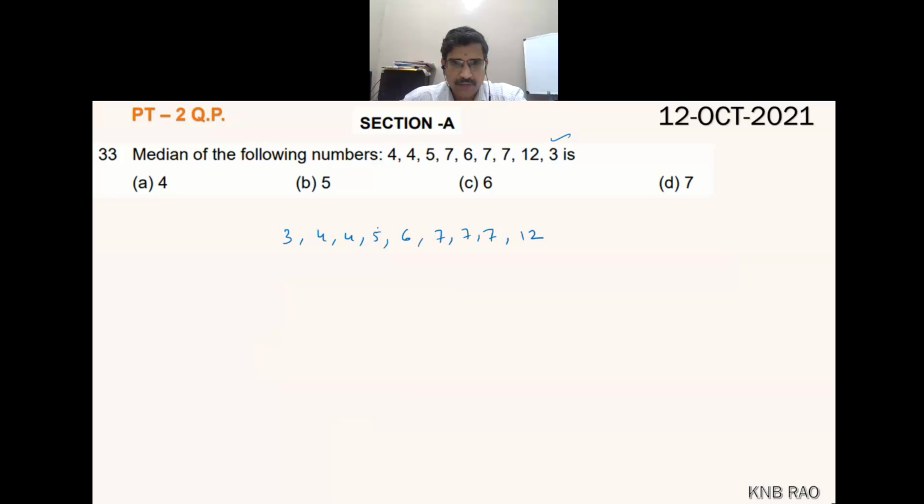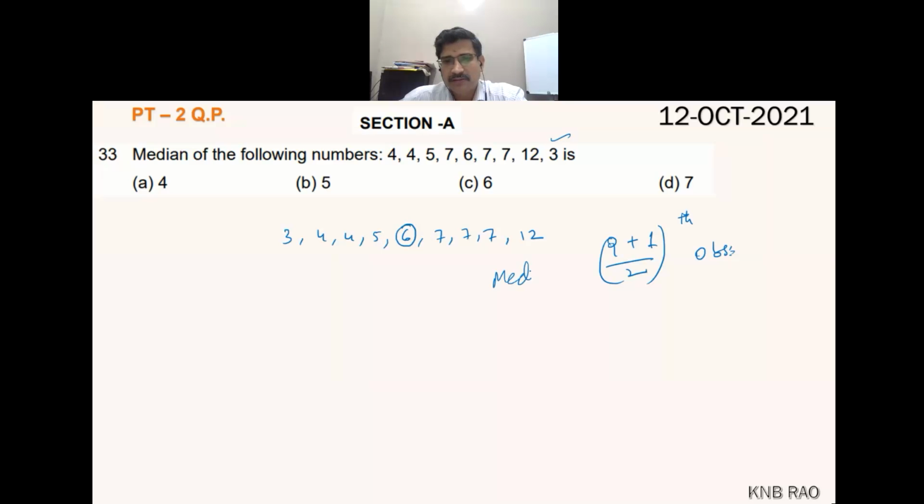Out of 9 observations, the fifth observation is the median. When an odd number of observations are there, then (n plus 1) by 2th observation will be the median.